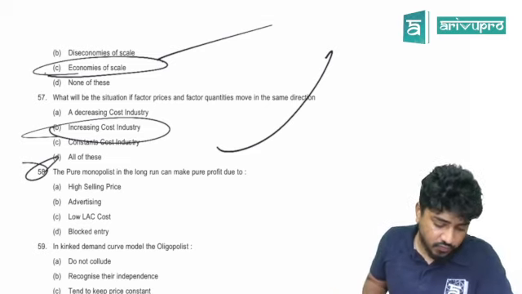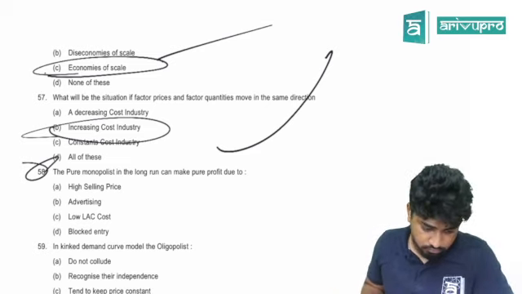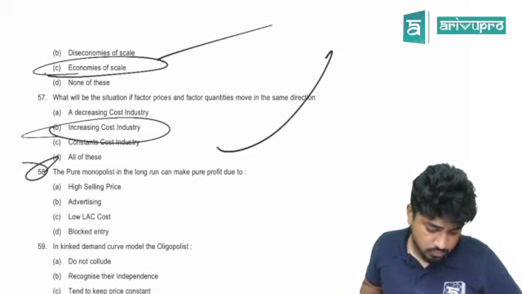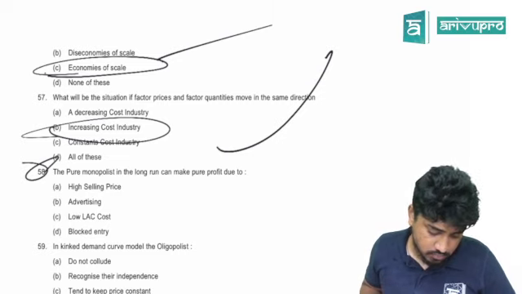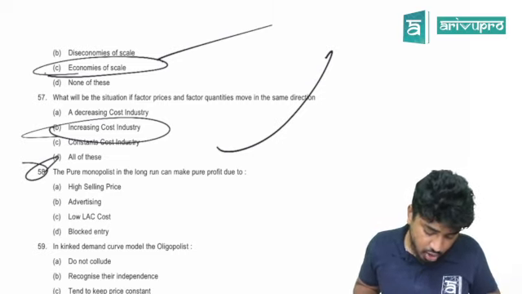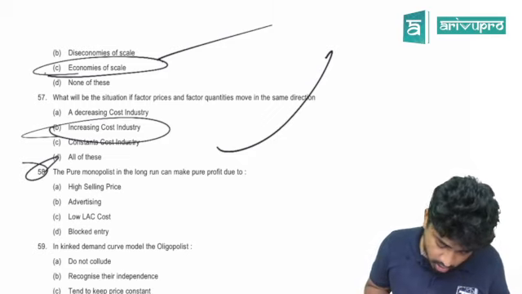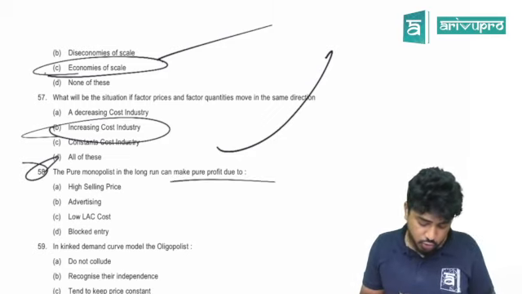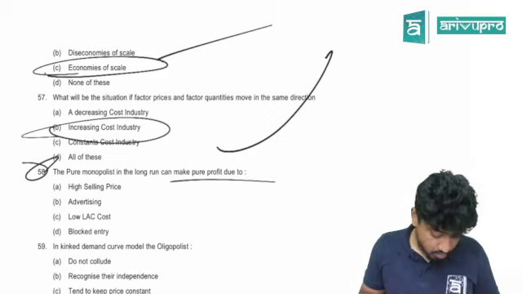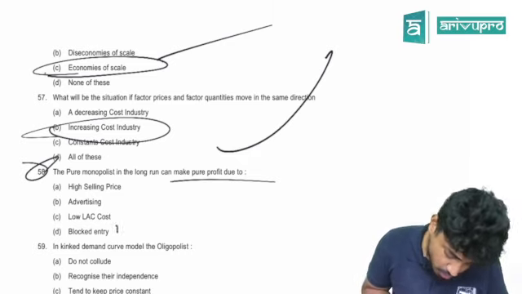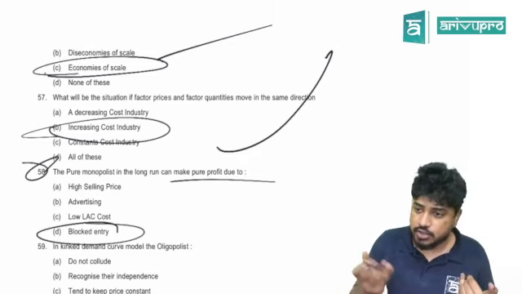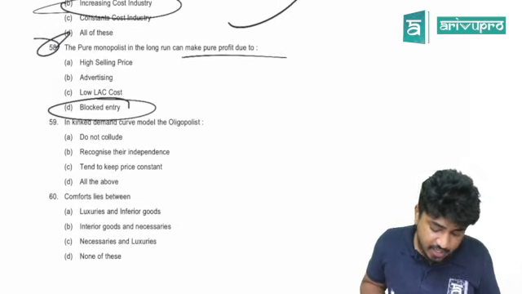58. The pure monopolist in the long run can make pure profit due to blocked entry. No one can enter the market, so he can make it. Done.